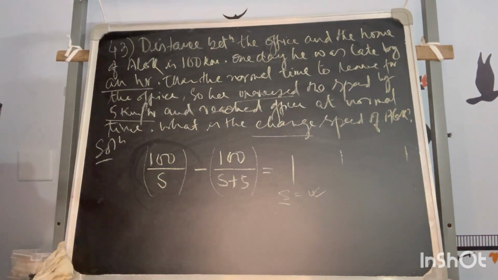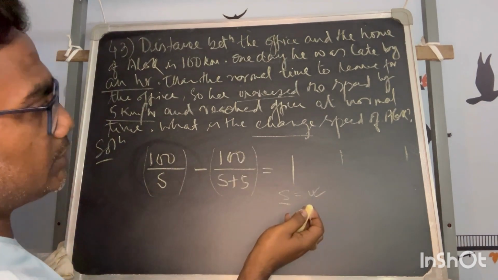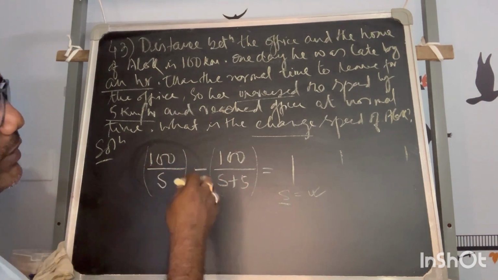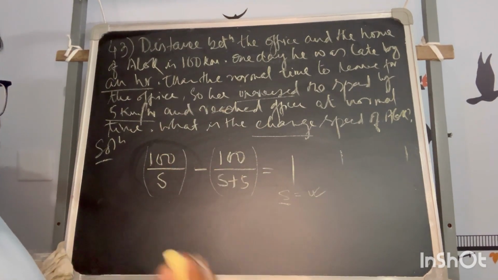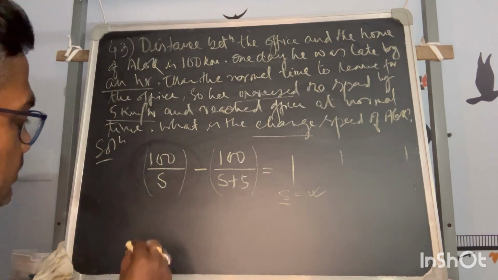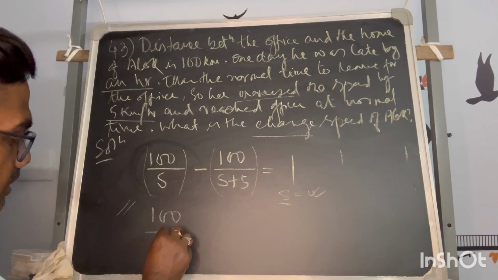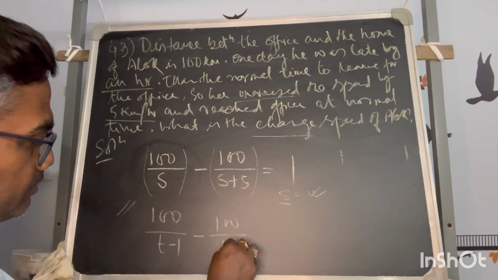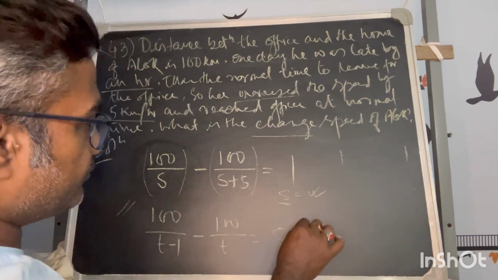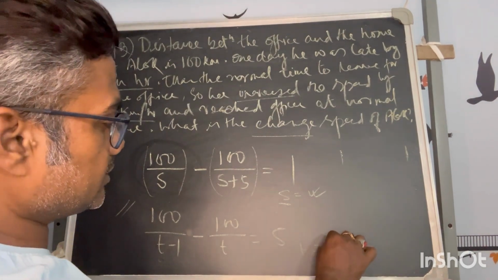So S can be calculated from here directly. You need not think twice, because time is not a requirement of the sum. If time were needed, the equation might change and you would represent it in a different way: the second case is 1 hour less, minus distance upon speed, equal to 5, and then time would be calculated from this equation instead of speed.